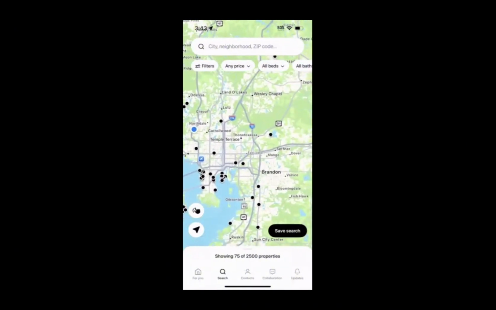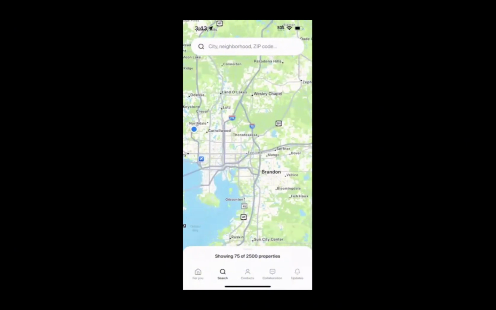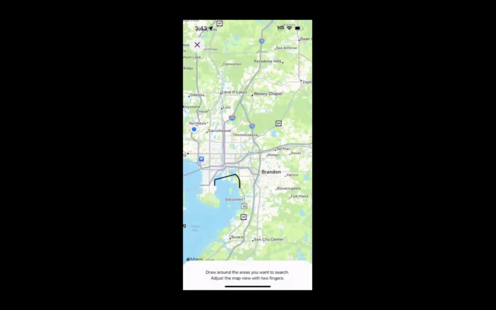Now, I want to direct your attention to the bottom left-hand corner of the screen. There you'll see two circular icons. The top one looks like a hand with a finger pointing, so if I click there, this is the Draw tool. I'm now able to outline any specific region that I'd like just using my finger. And when you're done with the drawing, in the upper right-hand corner, you'll see an Apply button. Alternatively, there is a Clear Drawing button at the bottom if you'd like to redo it.